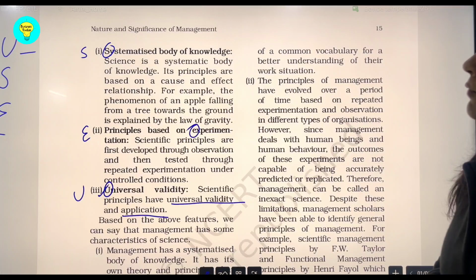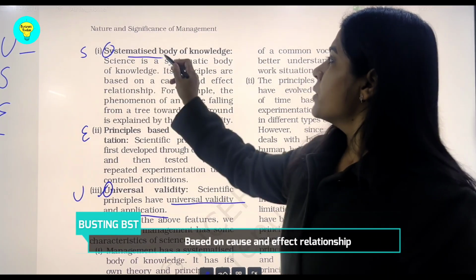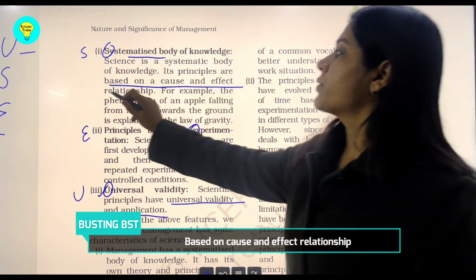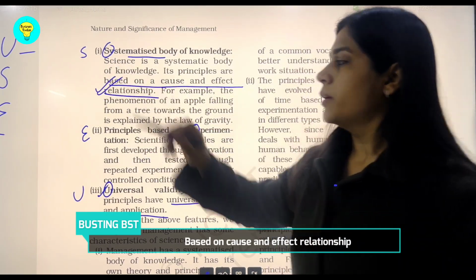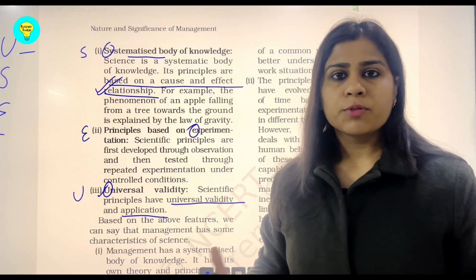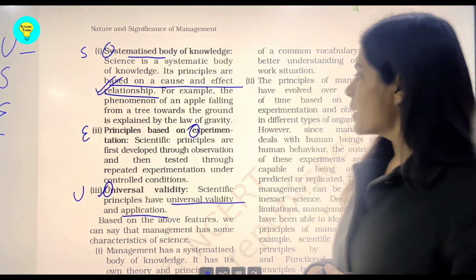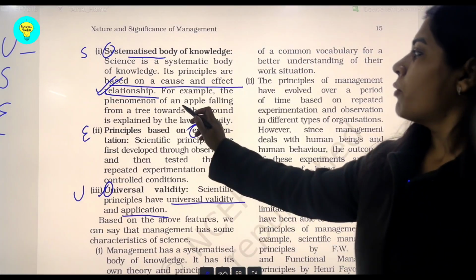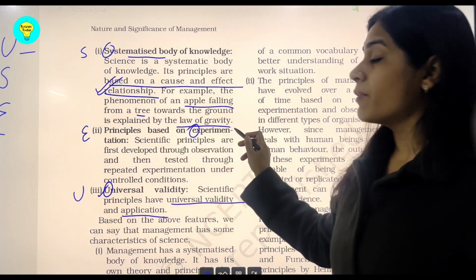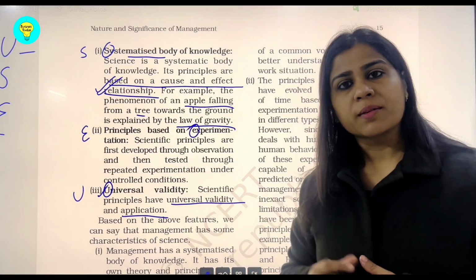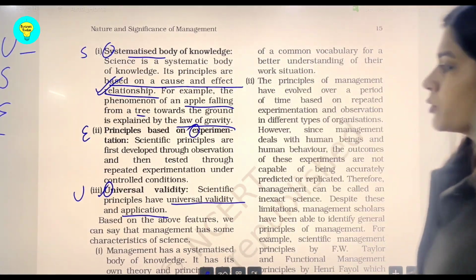Then S is for systematized body of knowledge, where you have to write that it is based on cause and effect relationship. This is the main word. There has to be a cause and its effect, as we see in the principles of science. So again, the examples are very important. Apple falling from the tree because of law of gravity. So this same type of cause and effect relationship exists in the field of management as well.